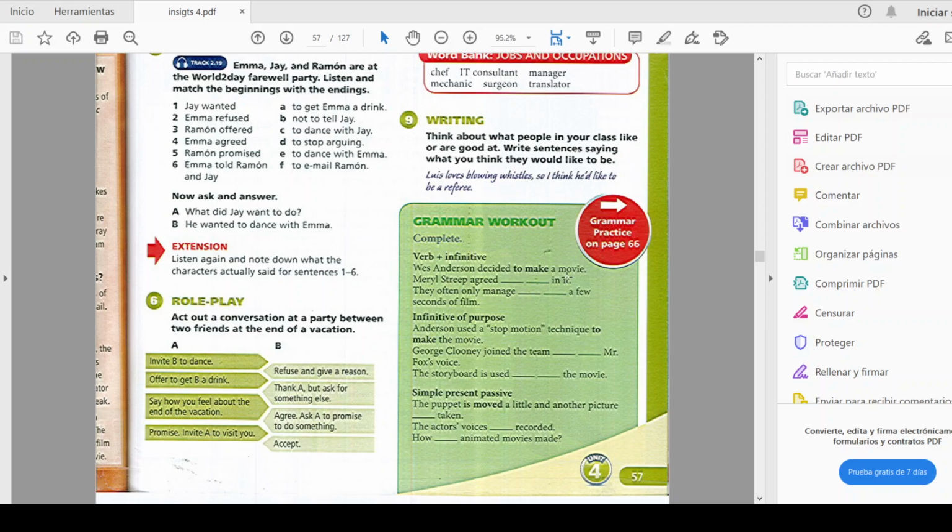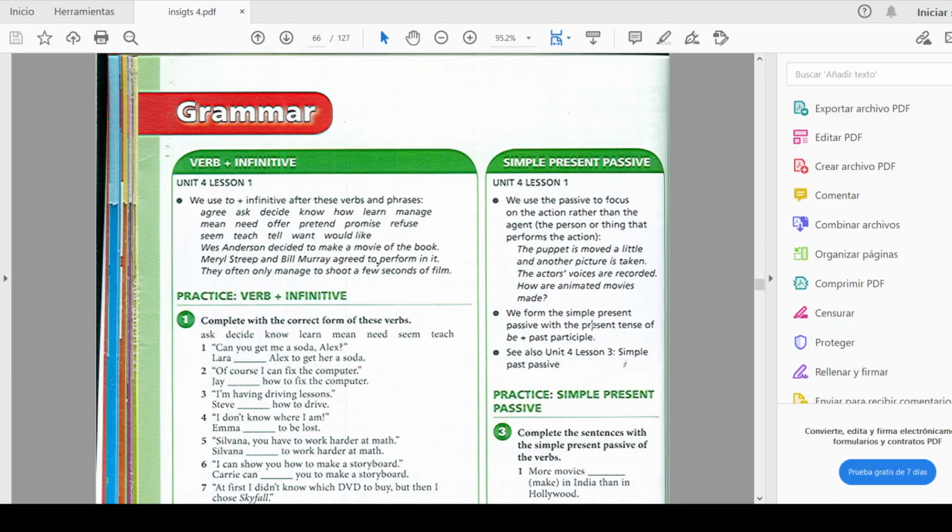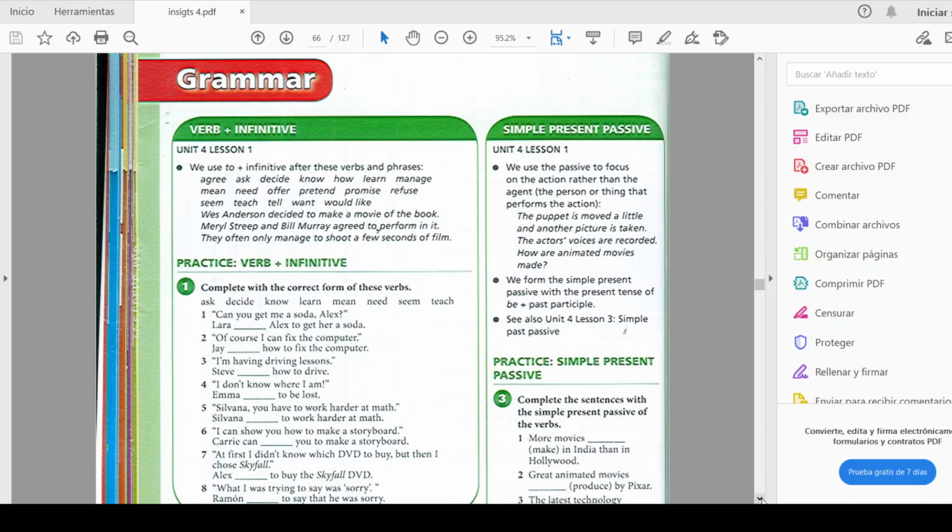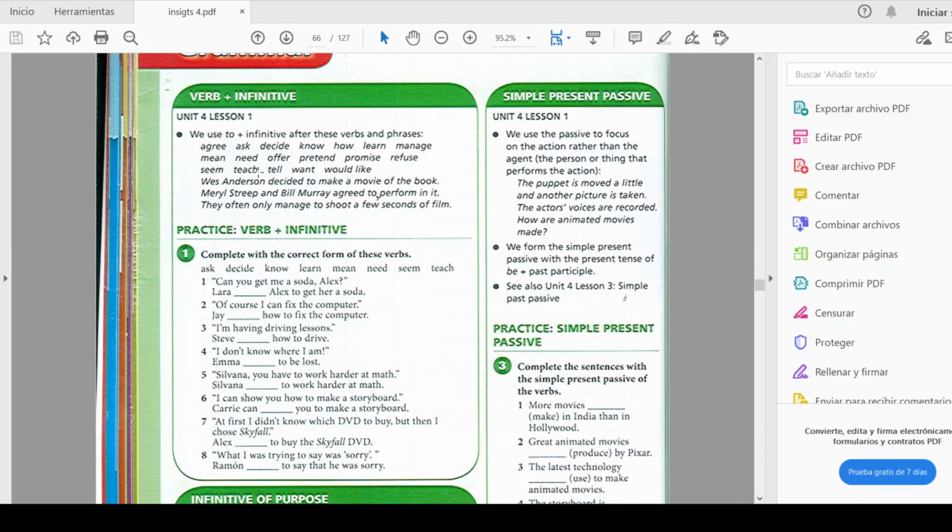Then we have the grammar practice on page 66. Let's go to page 66. This is basically the grammatical practice. Here we have a mini explanation about the verb plus infinitive, or the infinitive of purpose.